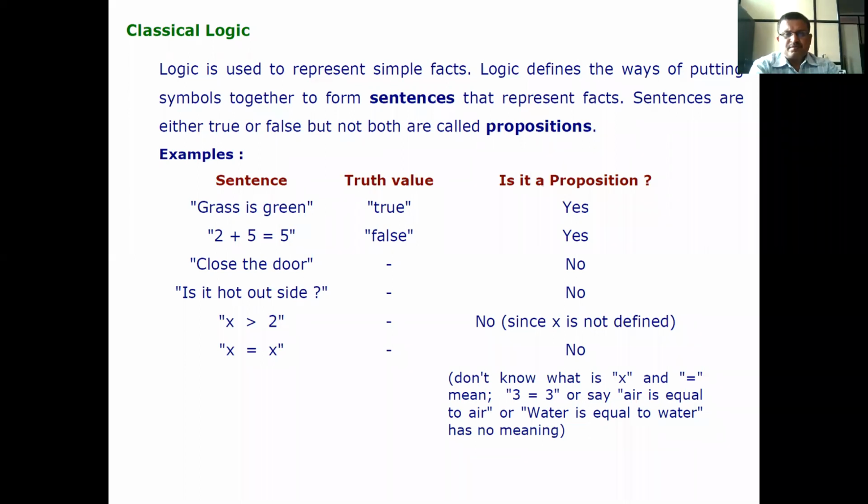Now close the door, truth value 0, and it is not a proposition. Is it hot outside? Don't know, therefore again no proposition.